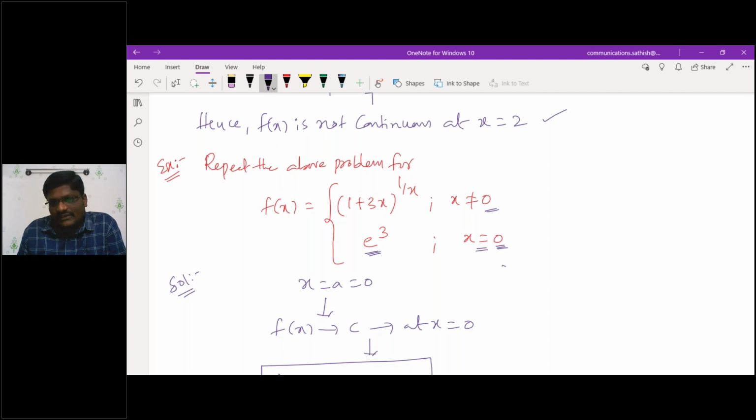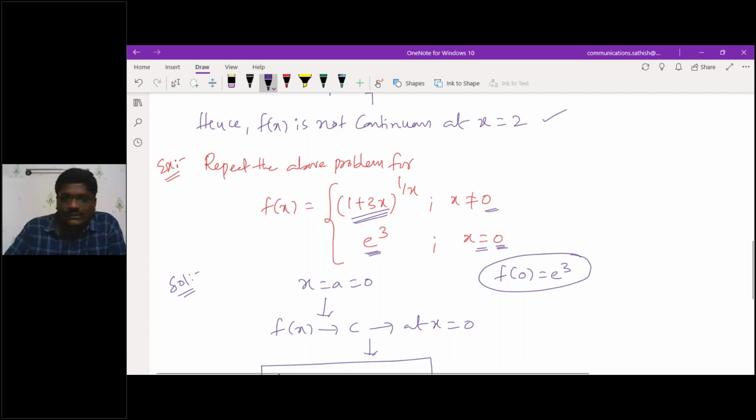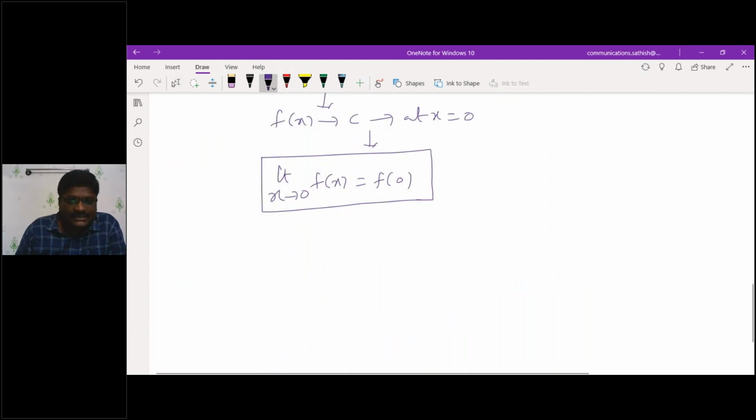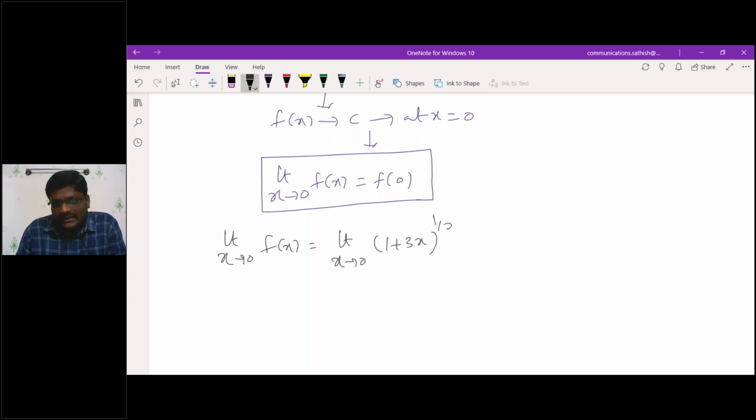So hence my f of 0 is e power 3. Then the rest, I have to calculate. What is that value? Limit x tends to 0, f of x. What is this? Limit x tending to 0, f of x is equivalent to limit x tends to 0, 1 plus 3x whole power 1 by x.